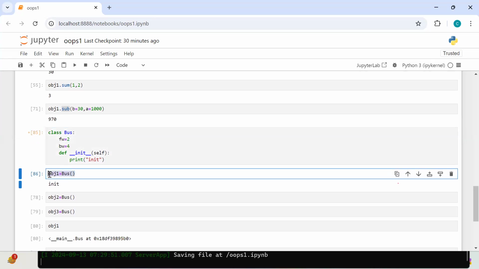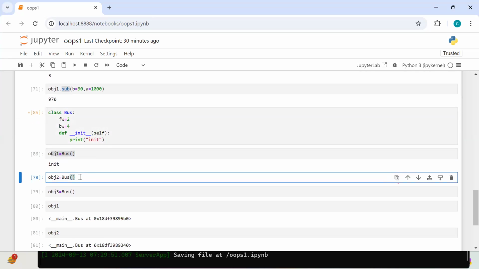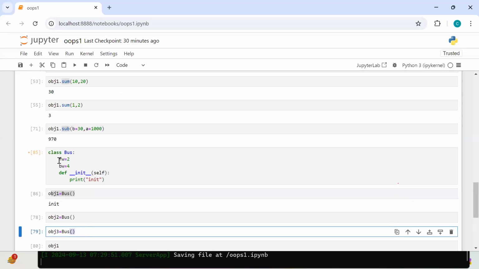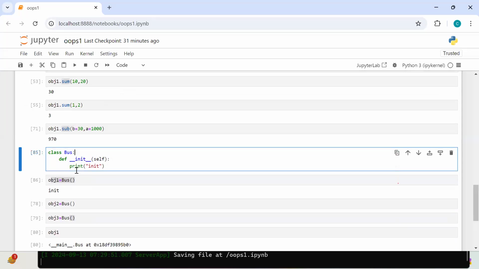But here in my case, what happened? The first bus has front wheels 2, back wheels 4. Satisfied. But this bus, what happened? Front wheels 2 only, back wheels also 2 only. But this bus, front wheels 2, back wheels 4. In that case, if you hard code these particular values like this, will it be satisfied for all the buses? Is my class satisfied for all the buses? No. Is it going to satisfy each and every bus? No, right? Yes or no?